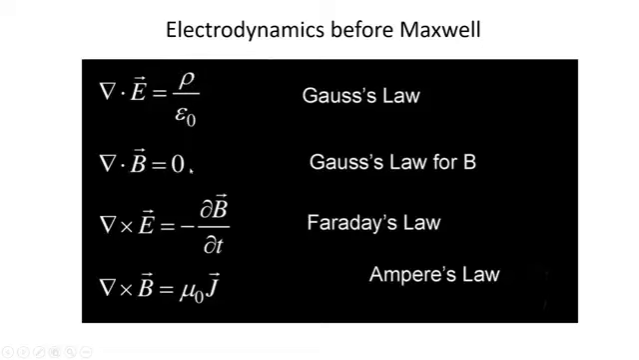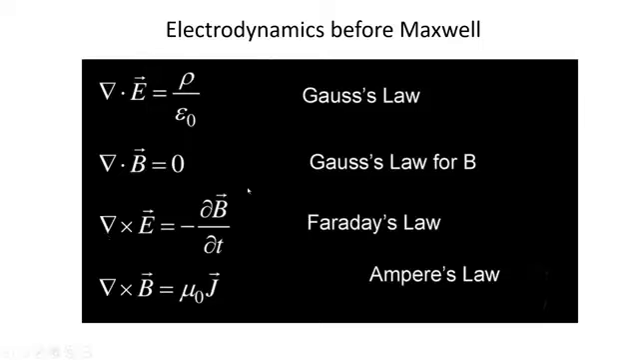And then we have Gauss's law for magnetism, that is divergence of magnetic field is zero, that is magnetic monopoles do not exist. And then we found this equation in Faraday's law, that is curl of electric field is equal to negative rate of change of magnetic field. And then this is the differential form of Ampere's law, that is curl of B is equal to mu naught J. J is the current density. These are the equations which we have already studied in detail in previous classes.